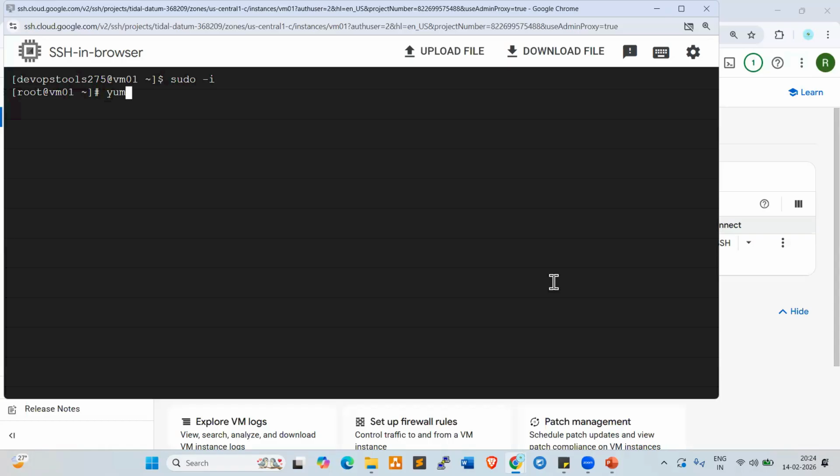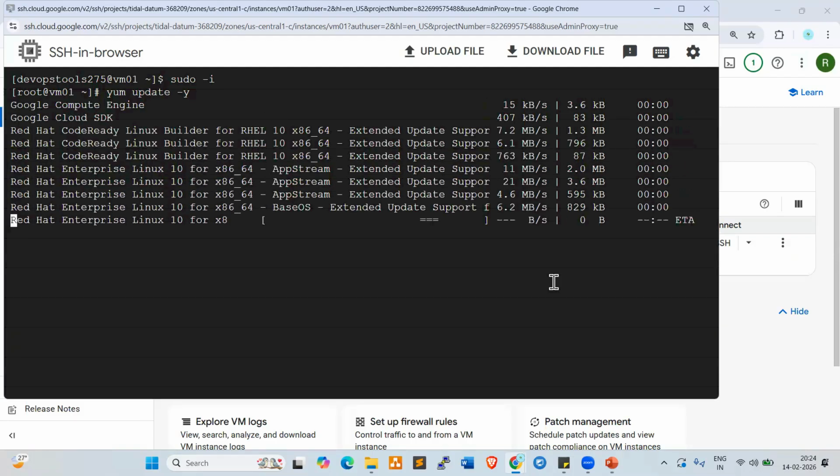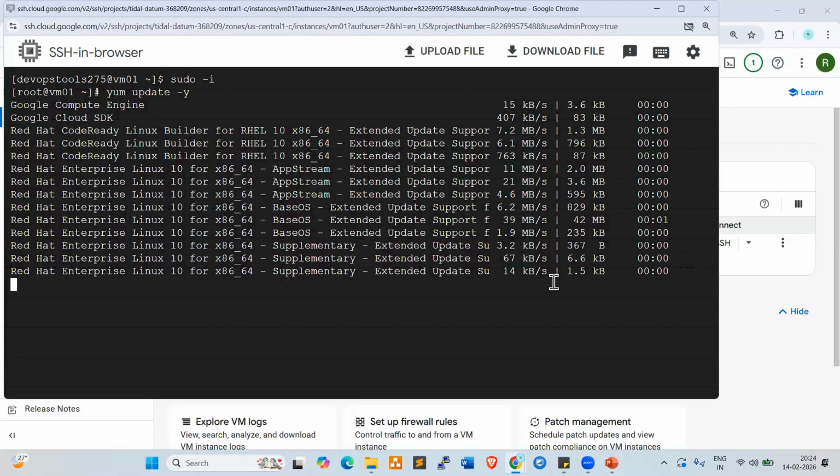So now yum update -y to update the internal repository. Look at here. Now it is updating the internal repository. Right? Now it is updated.